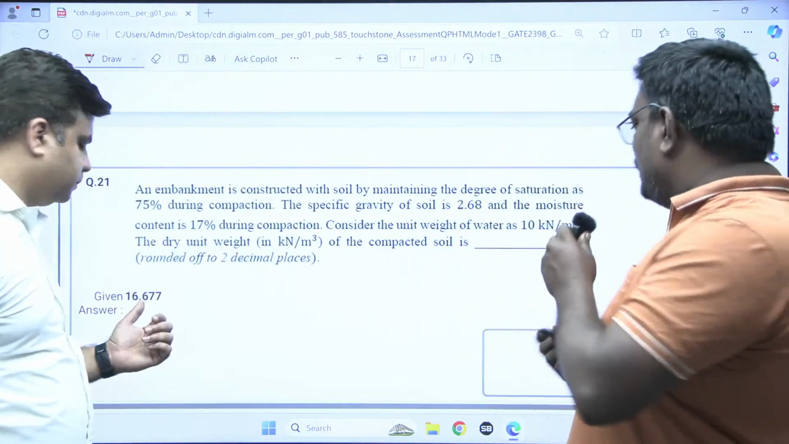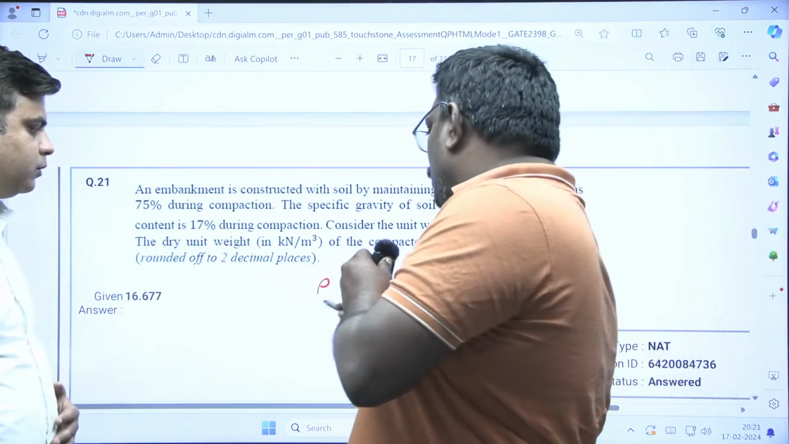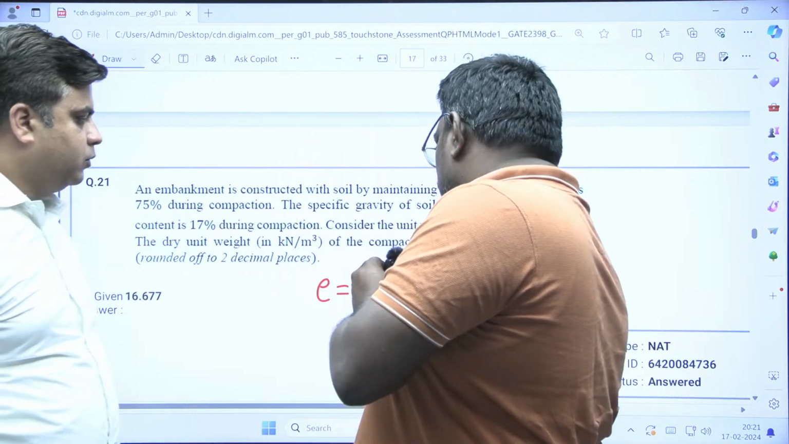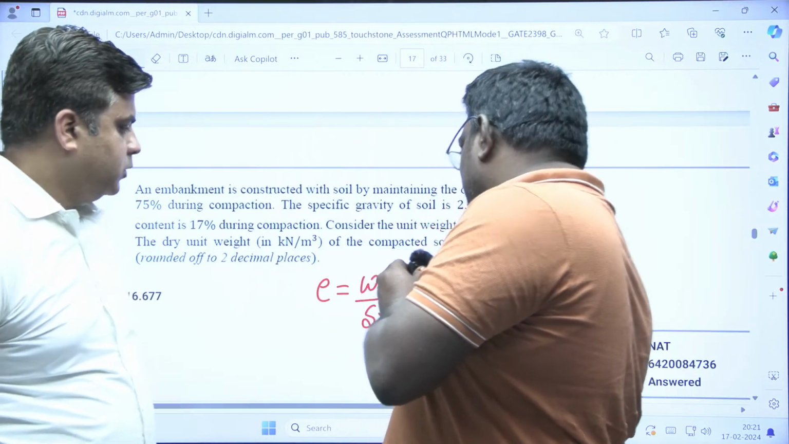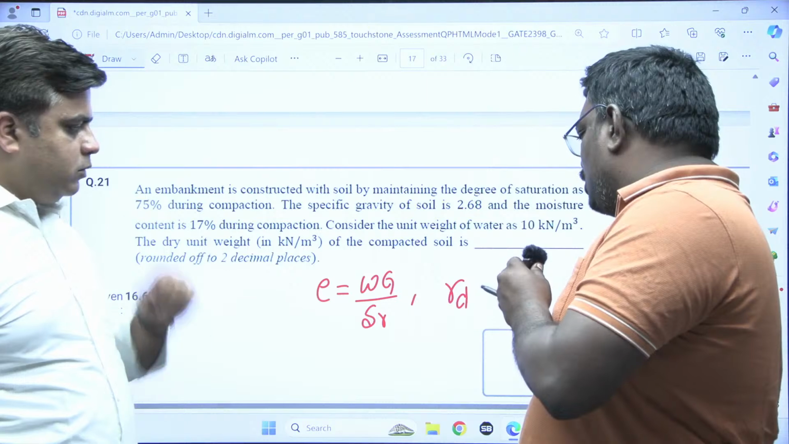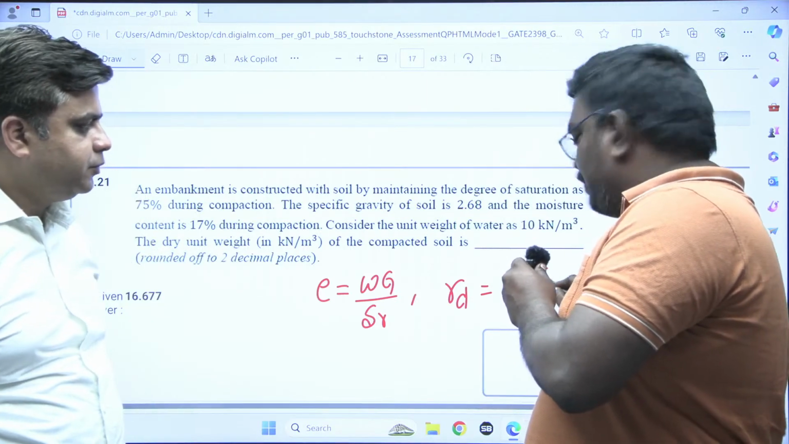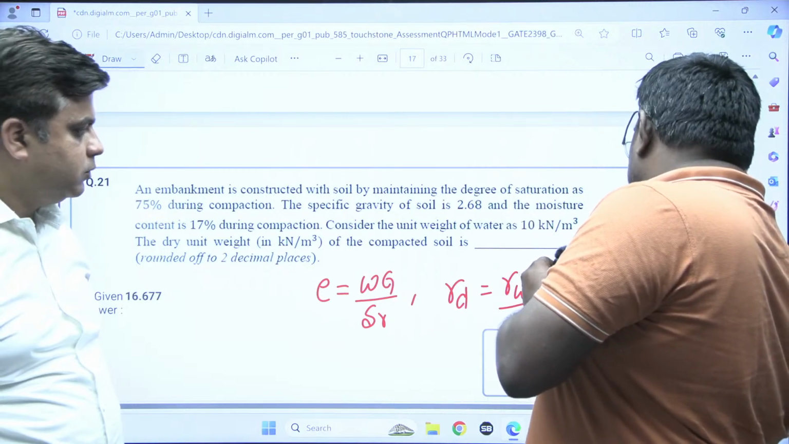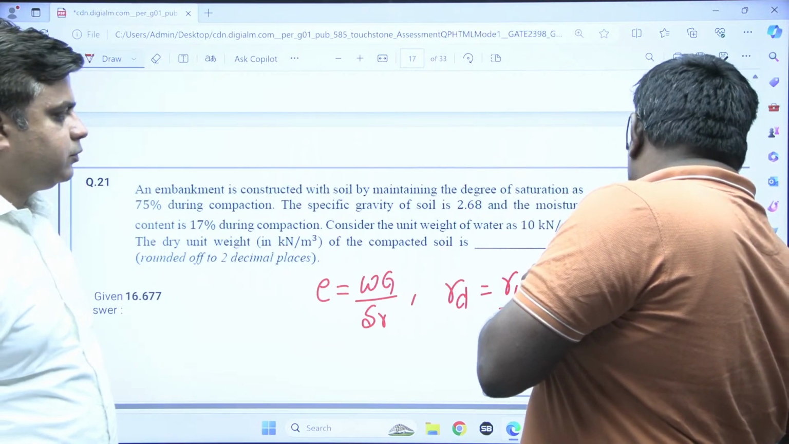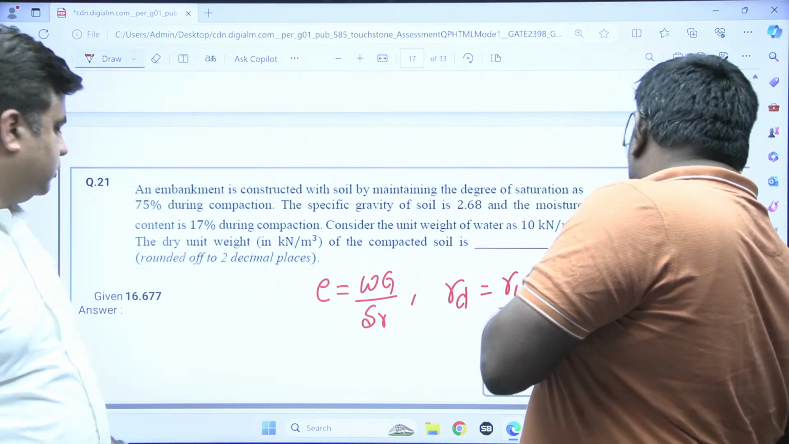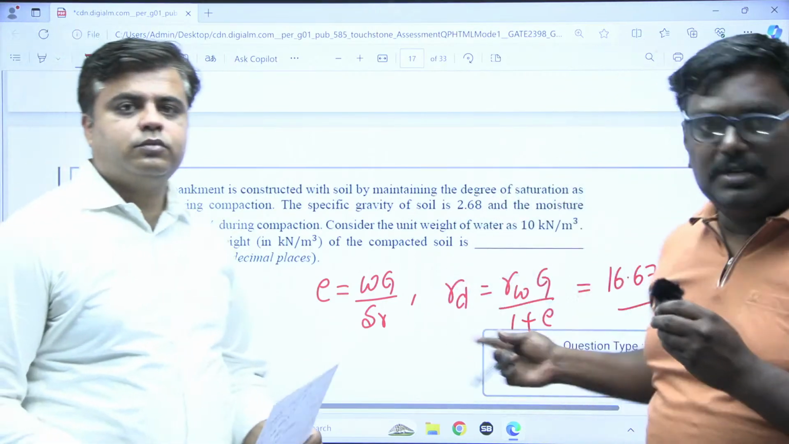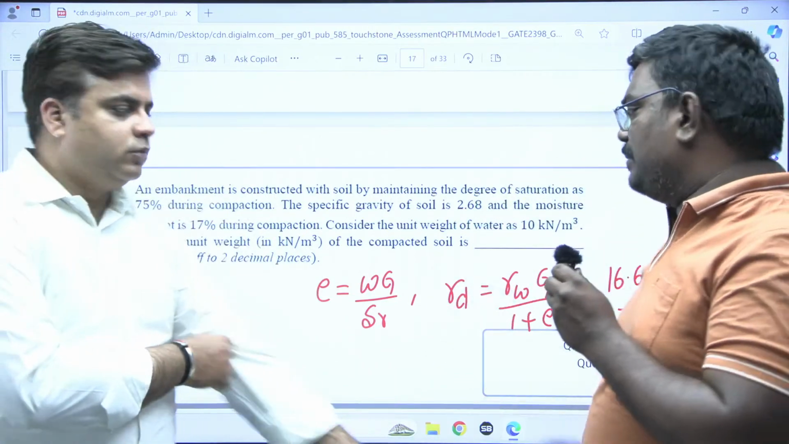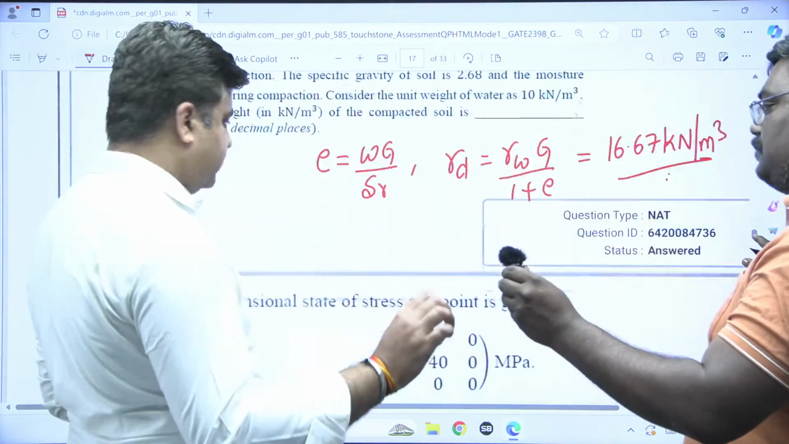See here, students, how many times I have told you, the void ratio relation e = wG/S_r. Using this relation and gamma_d = gamma_w × G/(1 + e), you will get the answer as 16.67 kilonewton per meter cube. Okay, I hope you are clear. So the answer here is 16.67 kilonewton per meter cube. Okay, moving ahead.